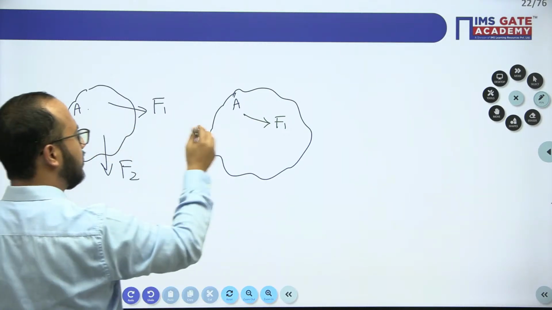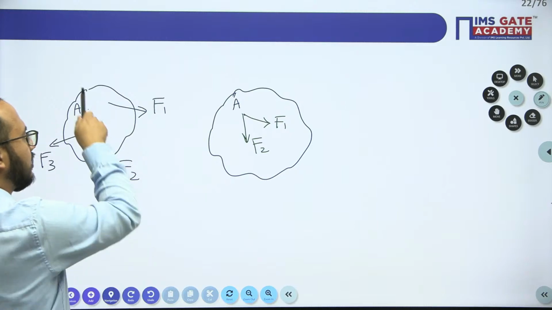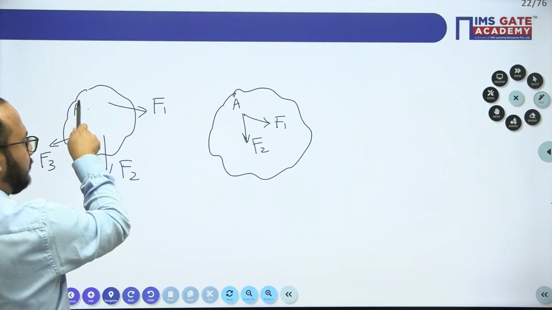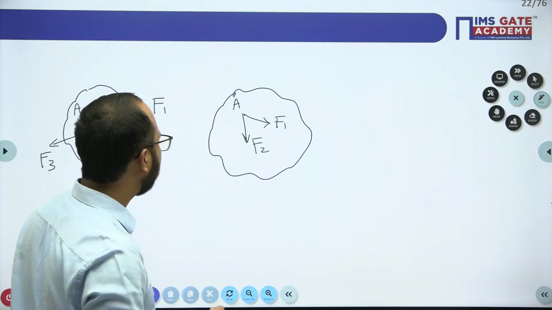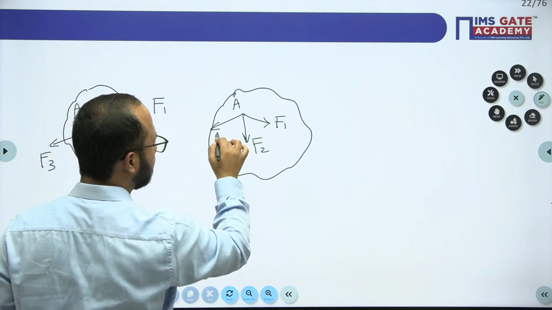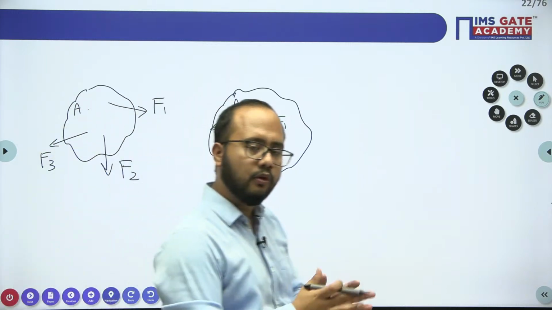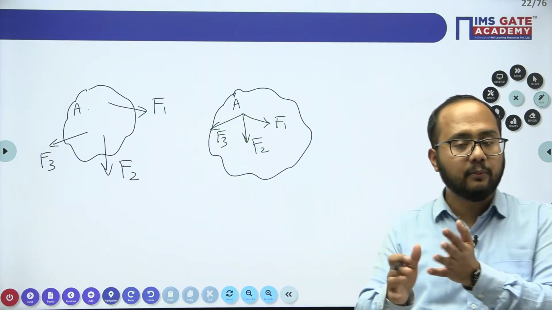In a similar manner, you will put F2 with the same direction. When you place F2 at point A, a moment will also be there. Similarly, directly put F3 here with the same direction. When you move F3 to point A, a moment will also come.